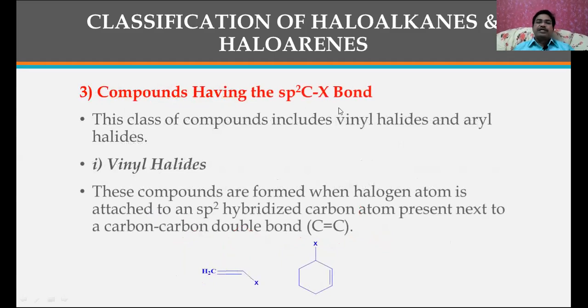Compounds having the sp2 C-X bond, this class of compounds includes vinyl halides and aryl halides. First one is vinyl halides. Let us see. These compounds are formed when a halogen atom is attached to an sp2 hybridized carbon atom present next to a carbon-carbon double bond. Here this is going to be the vinyl group, and that's why it is called vinyl halides. And here also it comes under the vinyl group.